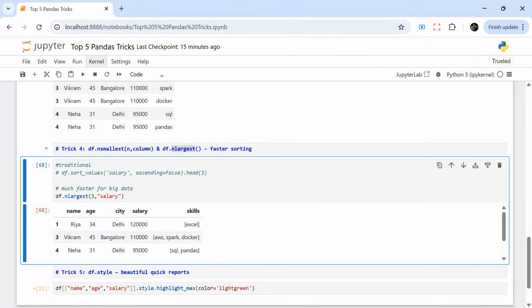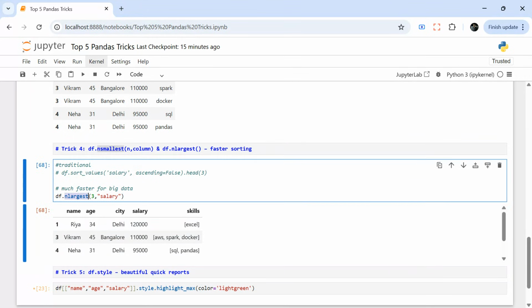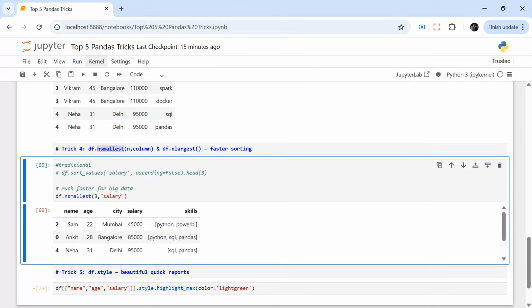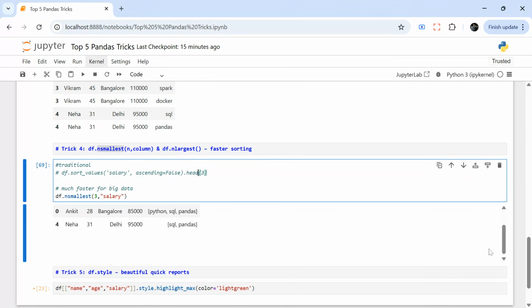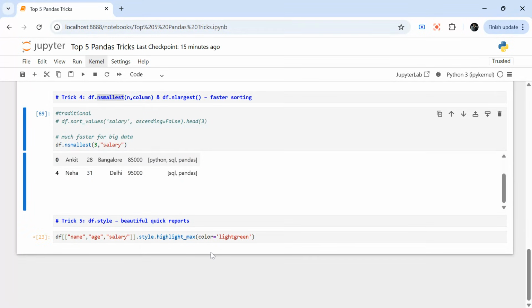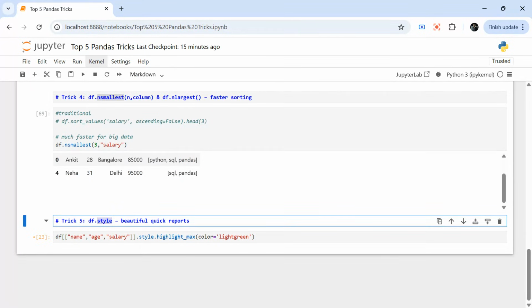You can even use nsmallest. If I use nsmallest, it will give me the three smallest salaries. So instead of sorting and then using head, you can directly use nlargest and nsmallest. Great. The last one is on reporting. You have the df.style function, which creates beautiful reports, right?